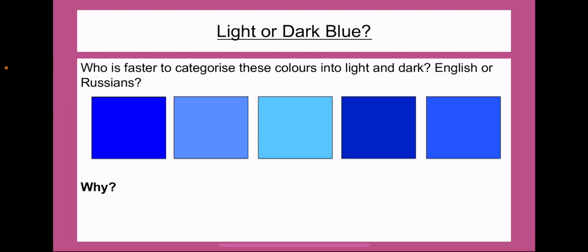So thinking about the idea of the colours and the blues, to sort of back it up, we can say, well, who is faster to categorise these colours into light and dark colours? Is it an English person or is it a Russian person?